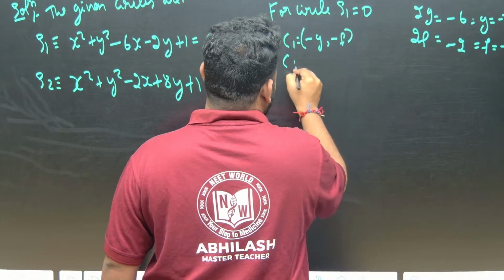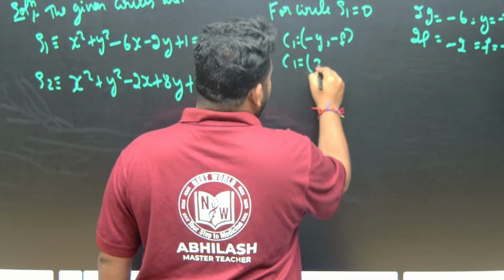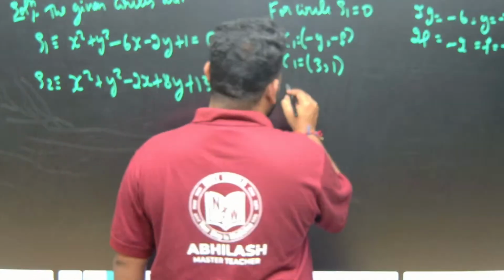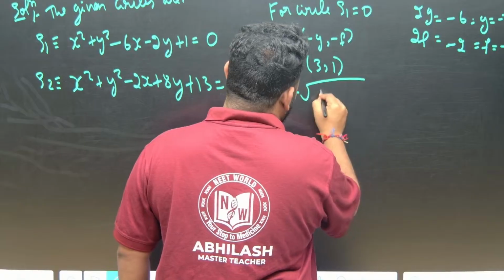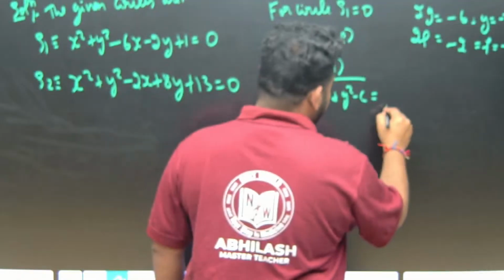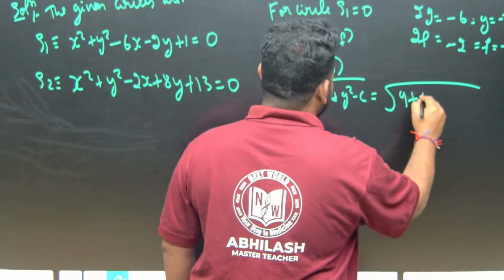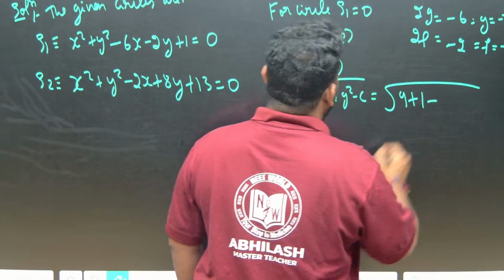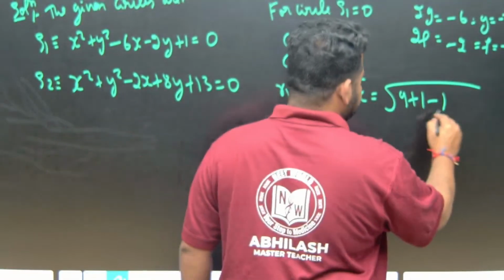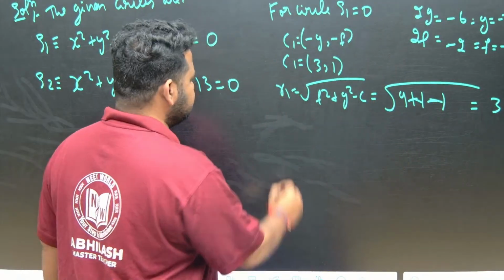So center C1 will be equal to 3 comma 1. Now let us talk about the radius. R1 is equal to root of G square plus F square minus C. G square is 9, plus F square is 1, minus C. C value here is 1. Plus 1 minus 1 cancels. This will become square root of 9, which is equal to 3. So R1 is equal to 3 we got.